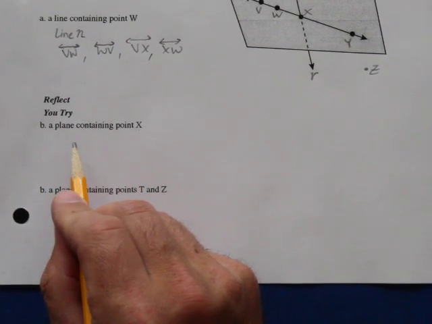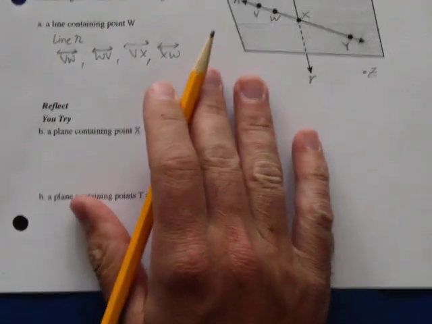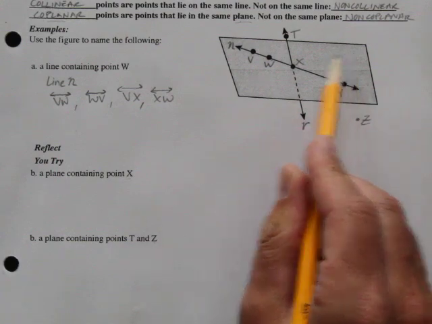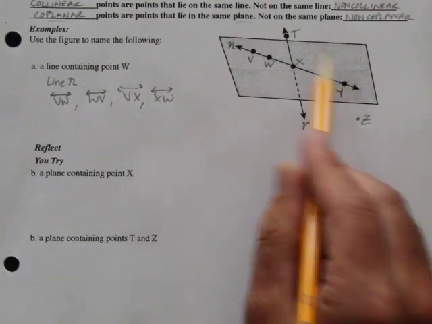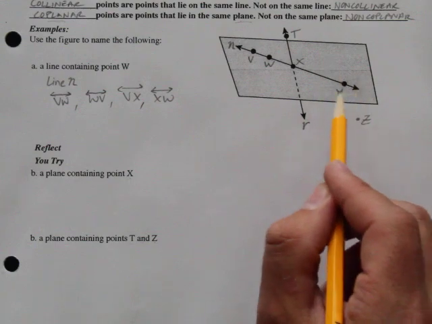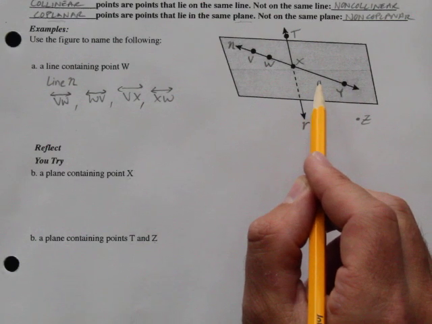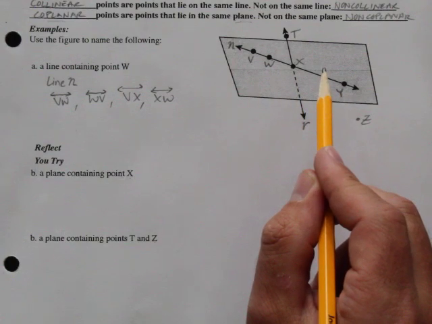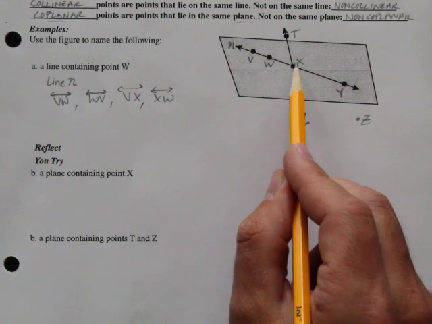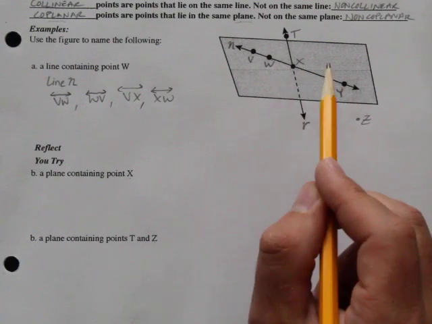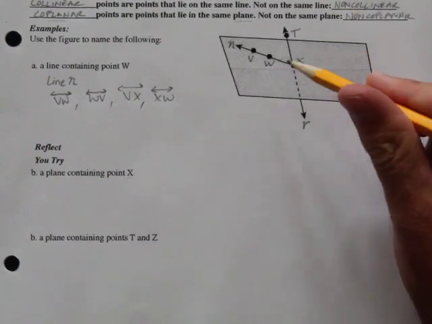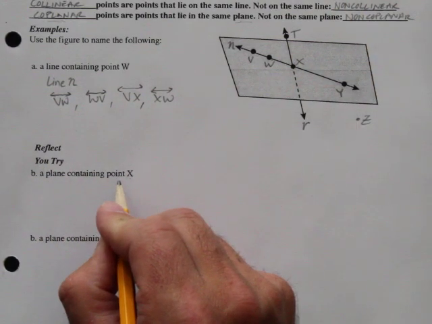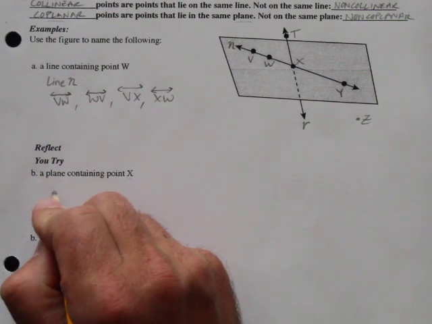All right, so a plane containing point X. I'm going to find X, there it is. X is in this big plane here. Now this plane doesn't have a name as far as a capital letter goes. So we've got to name it based on the points that are in the plane. So here is X. And we'll call this plane, a plane containing point X.